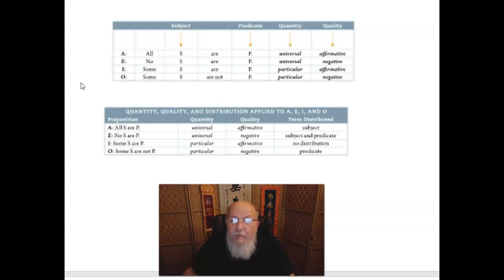And you should have this chart memorized, as well as this one, right? At least in terms, you should be able to say these things. You don't have to have the actual chart memorized, but this is a nice way to sum it up. And here we have quantity, quality, and distribution as it applies to A, E, I, and O. All S are P, universal affirmative, the subject term is distributed. No S are P, universal negative, both subject and predicate are distributed. Some S are P, particular affirmative, there's no distribution in any term. Some S are not P, particular negative, and the predicate is distributed.